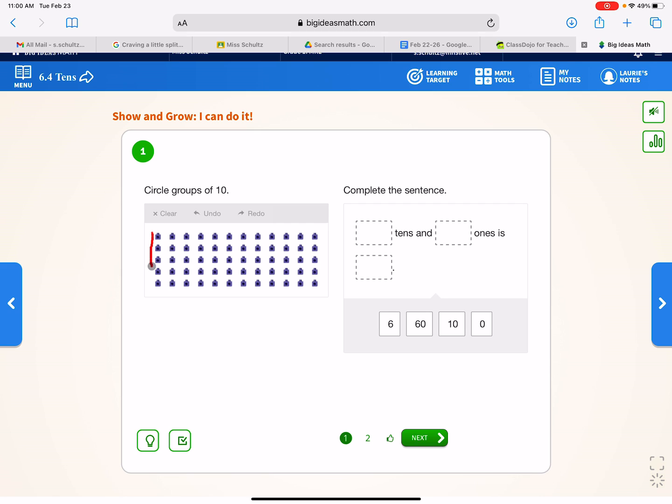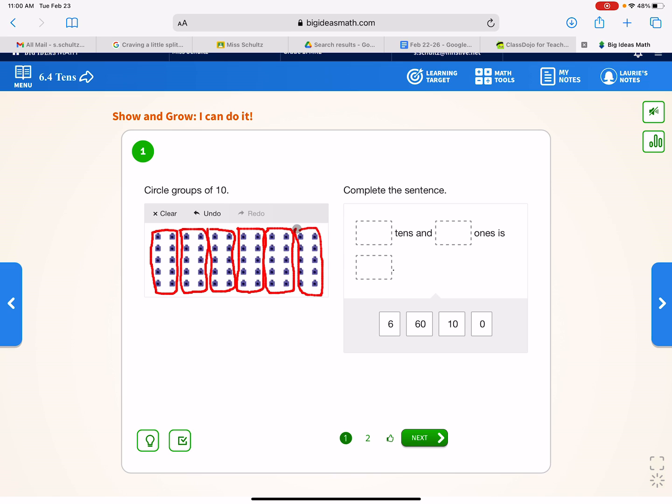So we have 1, 2, 3, 4, 5. 1, 2, 3, 4, 5. So that's a group of 10 because there's 5 on top and 5 on the bottom. And we know 5 plus 5 is 10. So we're going to do that for this set. There's 5 on top and 5 on the bottom, 5 on top, 5 on the bottom, and then 5 on top and 5 on the bottom.